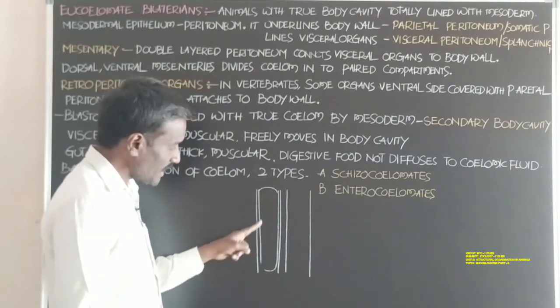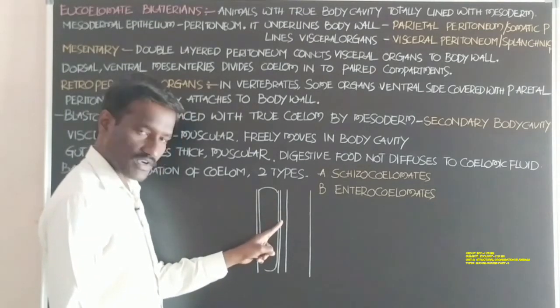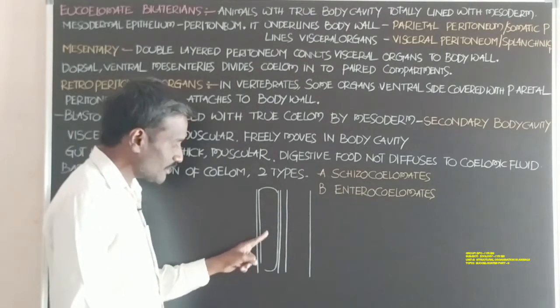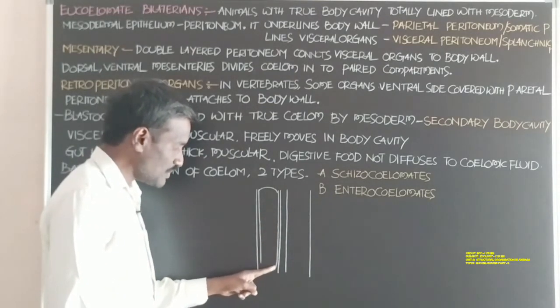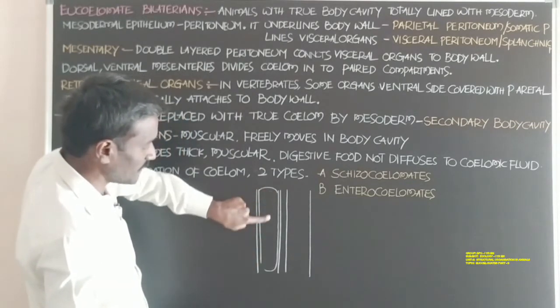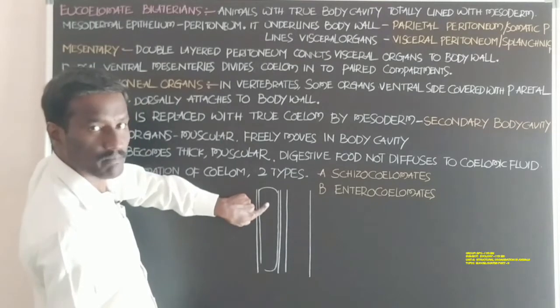This is the space between the gut wall and the body wall. The body cavity is totally lined by mesodermal epithelium. This is the coelom. Now it is called true coelom.